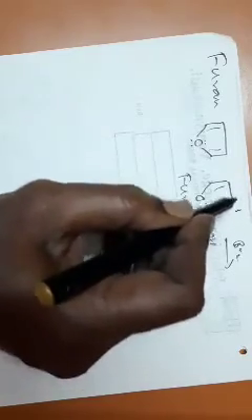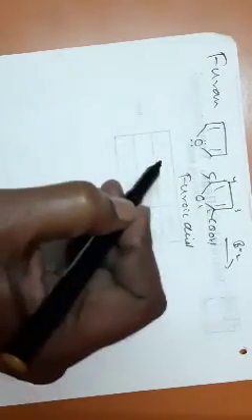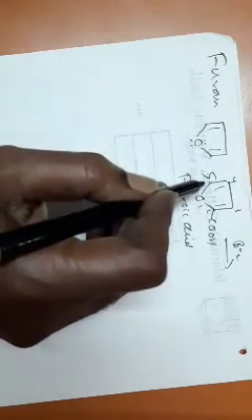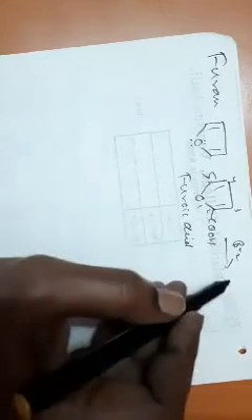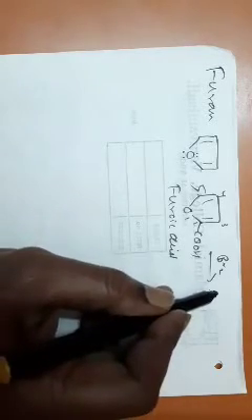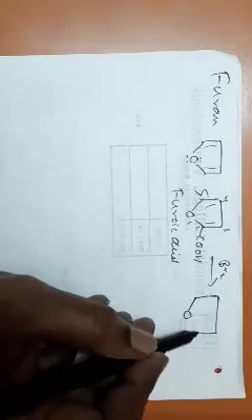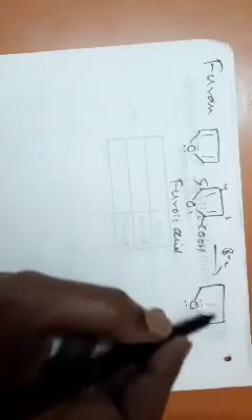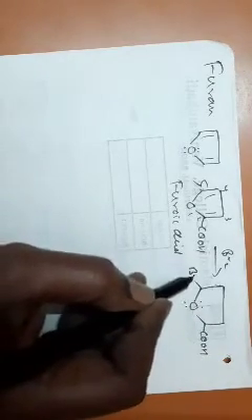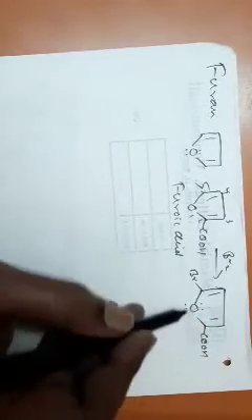Furoic acid, if it is brominated, position number 2. If you give the numbers like this, say, let us give 1, 2, 3, 4, 5. Position number 2 is blocked, 5 is an equivalent position. I will explain the reason for blocking the position later. So, if it is brominated, you will get 5-bromofuroic acid. This is position number 5. 5-bromofuroic acid.